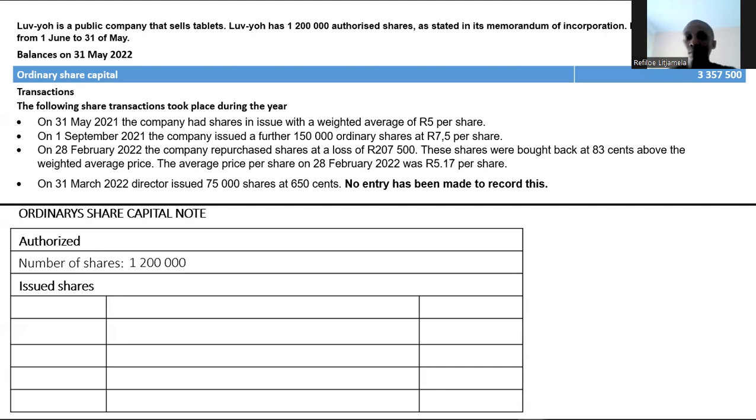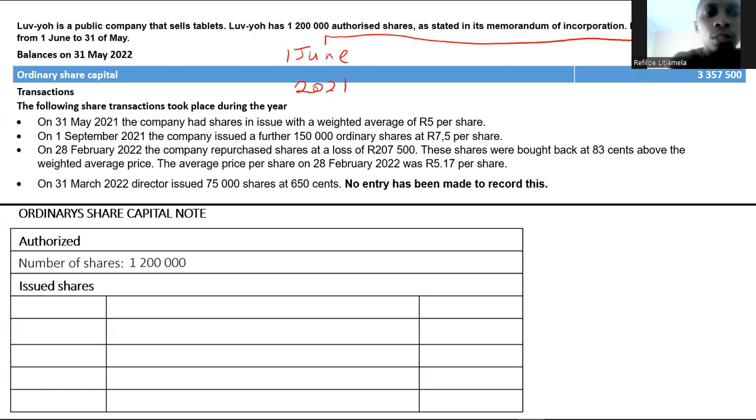Okay. If I was to draw this, this is what I will have as my financial year. So I will have, this is the financial year. Here I'll have the 1st of June 2021.